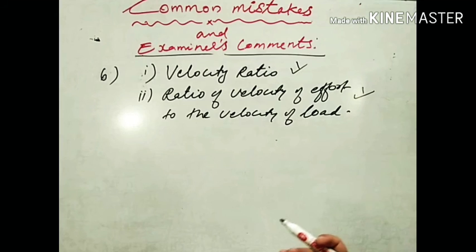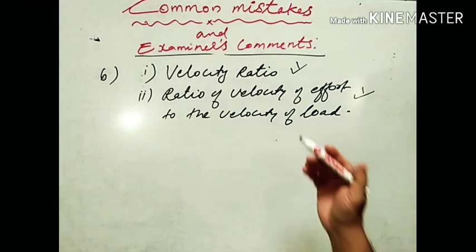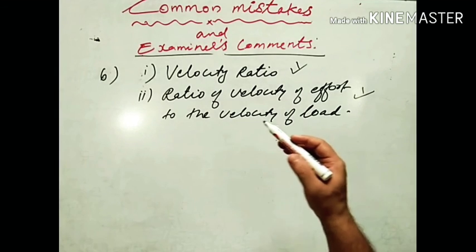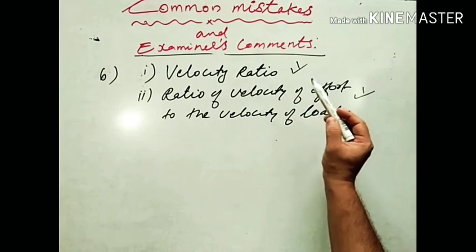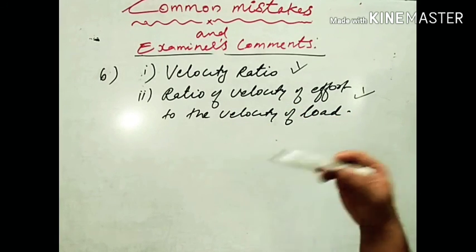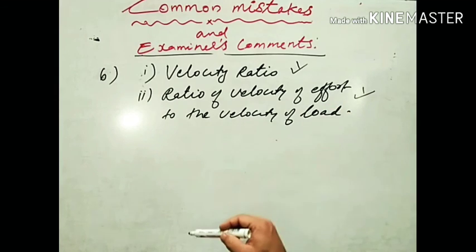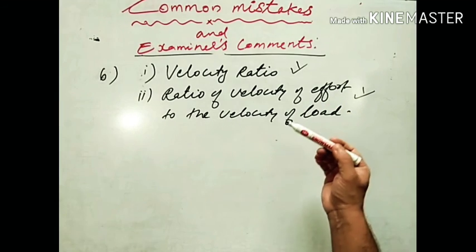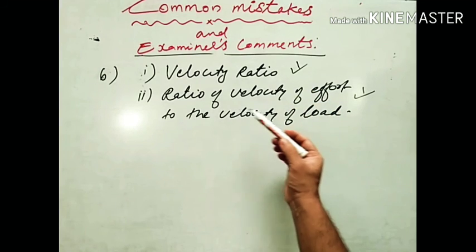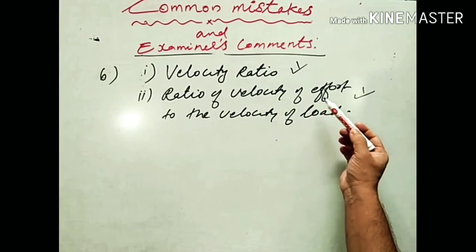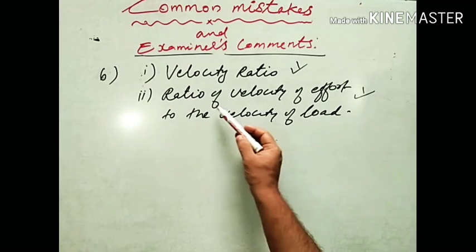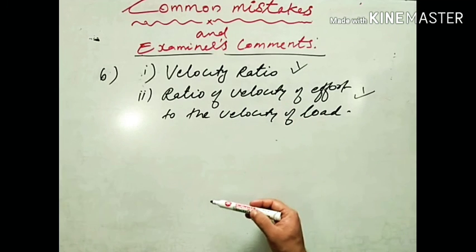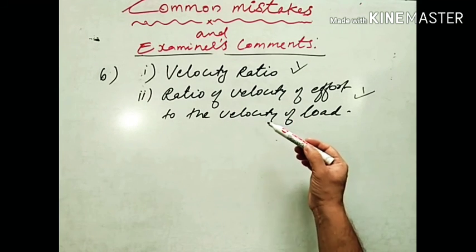So what happened? What are the examiner's comments? Majority of the candidates failed to comprehend this question. They could not understand this question. They wrote the definition of mechanical advantage, velocity ratio and efficiency without mentioning velocity ratio does not change. Okay, so they did not mention the velocity ratio does not change, and they just defined mechanical advantage, efficiency and velocity ratio. And even some of the students also wrote the definition of velocity ratio in terms of displacements without using this displacement in the same time.